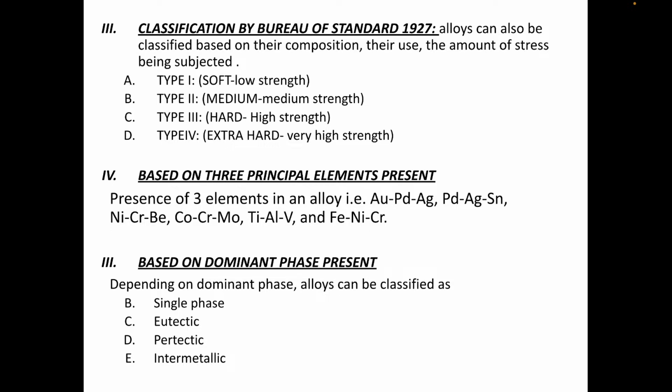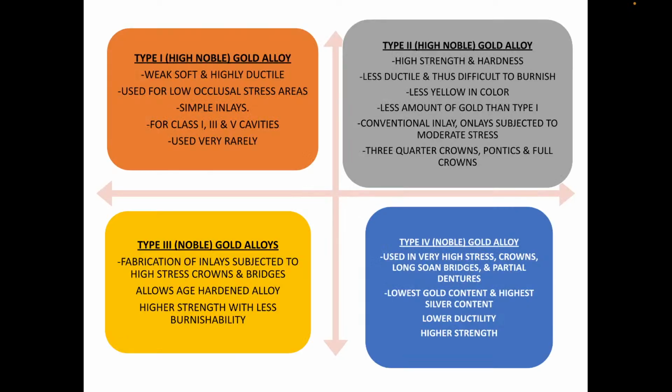Based on the dominant phase present, alloys can be classified as single phase, eutectic phase, peritectic phase, or intermetallic phase. So type 1 is high noble, type 2 is gold alloy, type 3 is noble metal with gold alloy, type 4 is noble metal gold alloy used for very high stress crowns, long